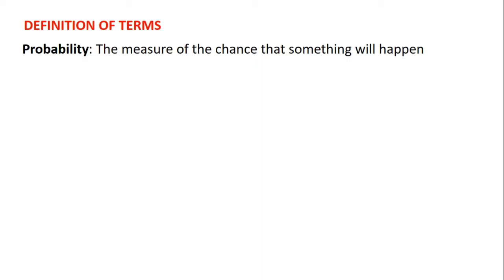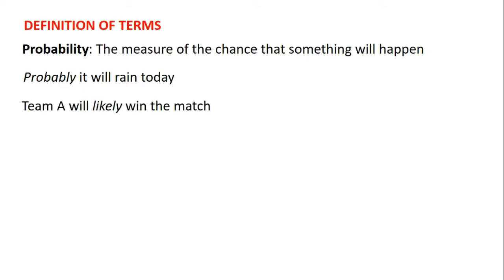Because we cannot predict the result of such events with absolute certainty, we usually use words like probable or likely. For example, we say that probably it will rain today, or Team A will likely win the match. We cannot determine for sure whether it will happen or not.